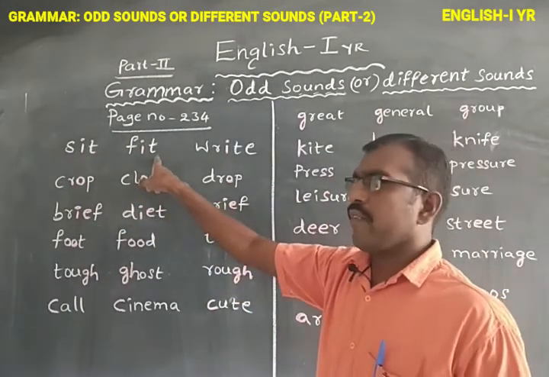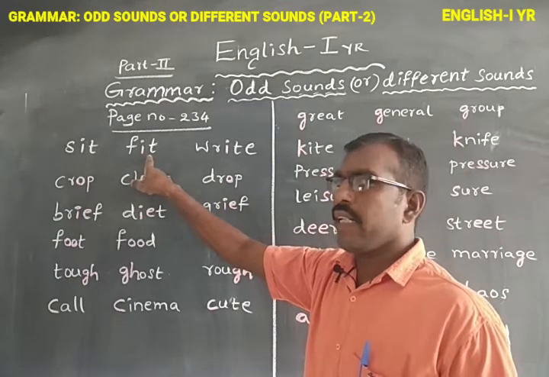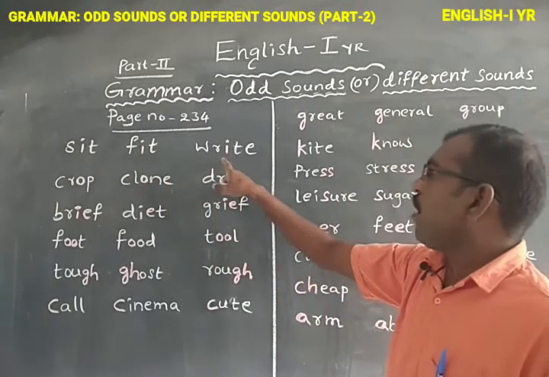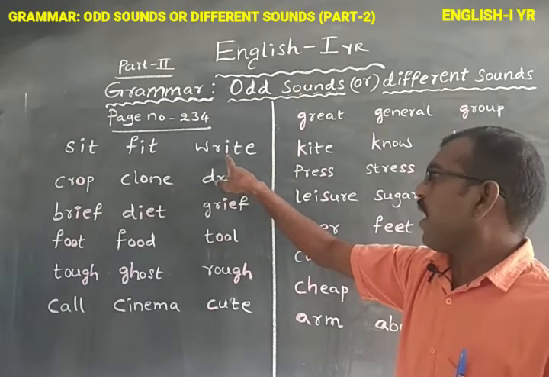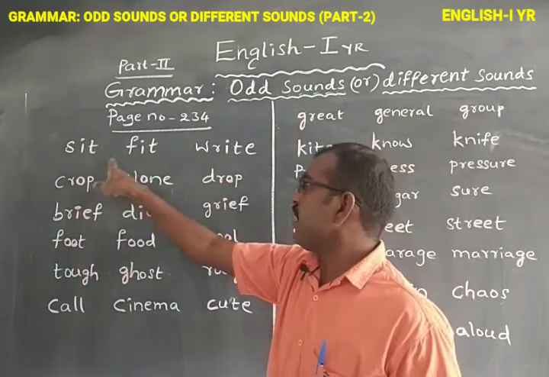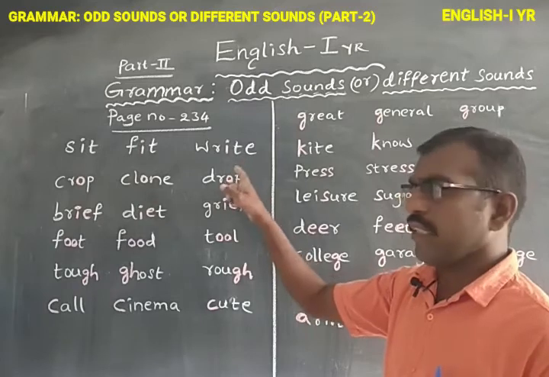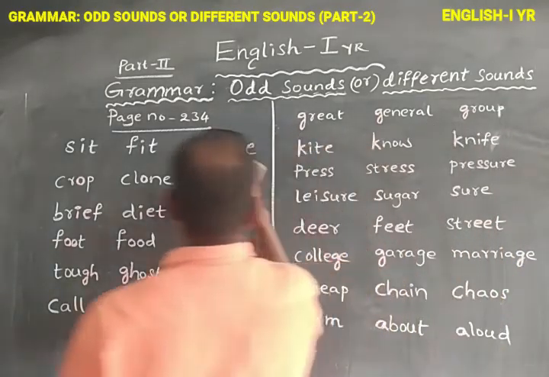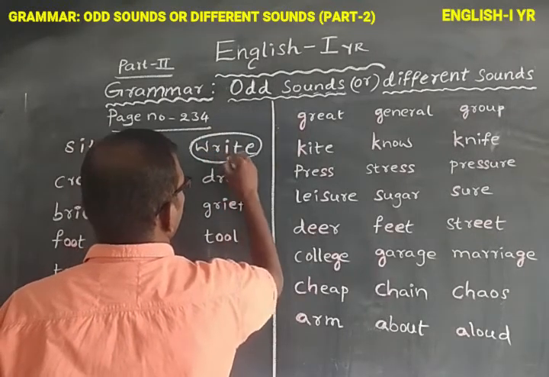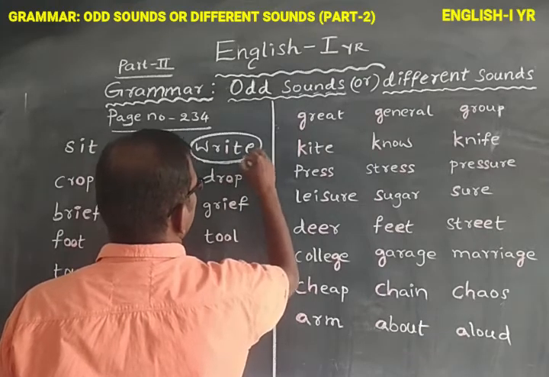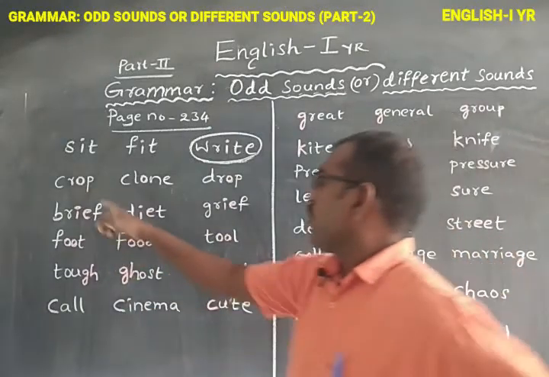In the word fit, I makes a sound like E. Next, in the word right, I makes a sound like I. Sit, fit, right. The different sound is right. Now we need to circle the word, then only we will get the mark. Next, the second set.